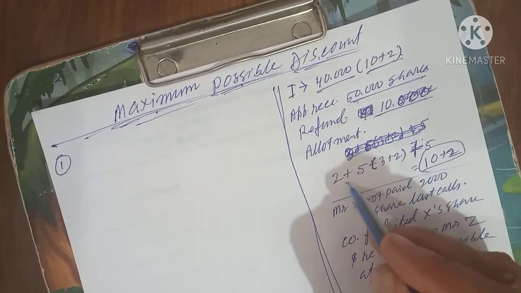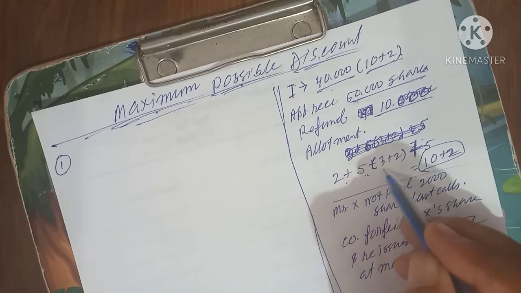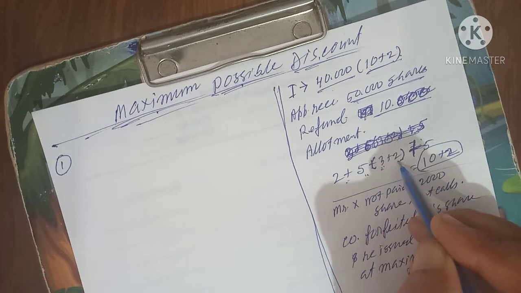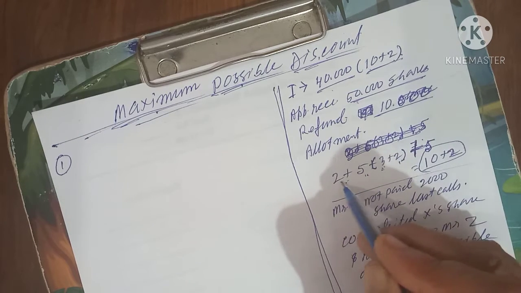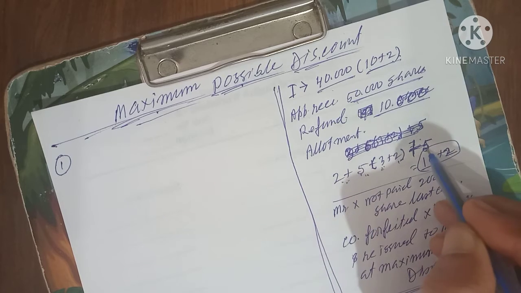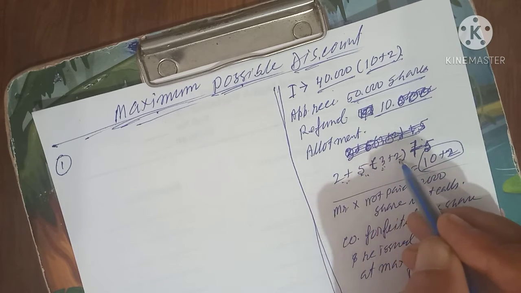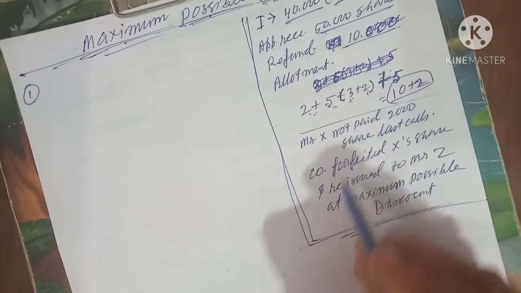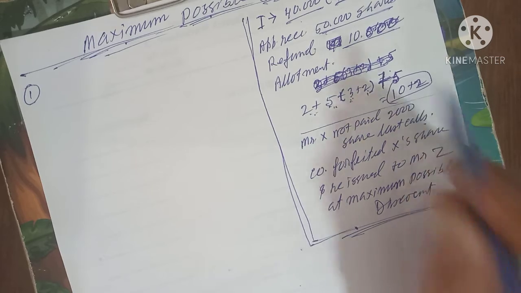Allotment was made 2 plus 5 plus 5. 2 plus 5 means 3 plus 2. This is 3 plus 2, which means 3 rupees is the face value, 2 rupees is the premium, and 5 rupees. So you are getting 2 plus 5, 7 plus 5 is equal to 12. And this 5 rupees comes with 2 rupees premium. Mr. X did not pay 2,000 shares last call. Mr. X did not give the last call payment.